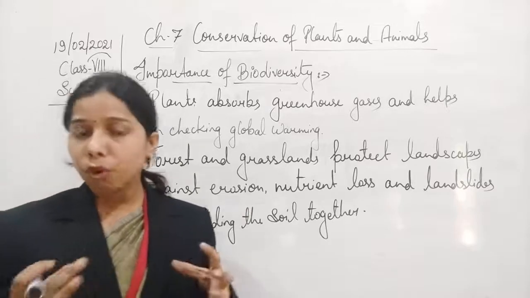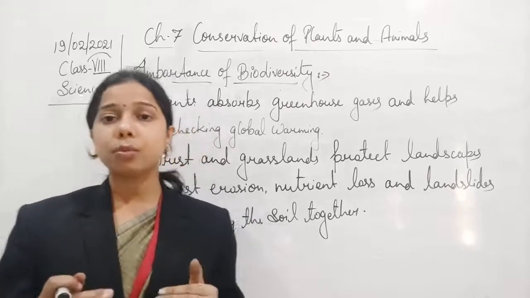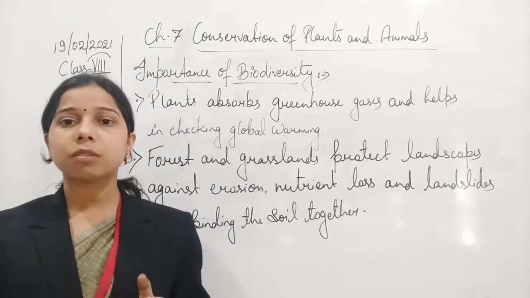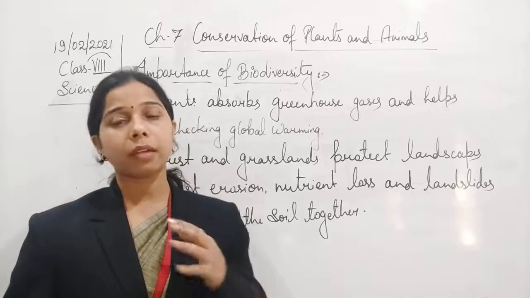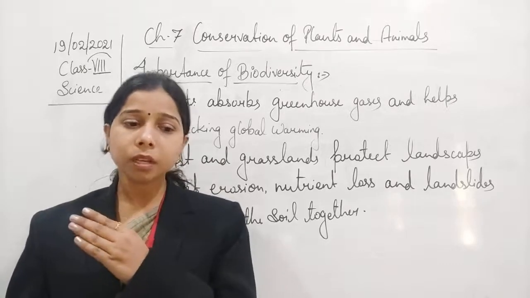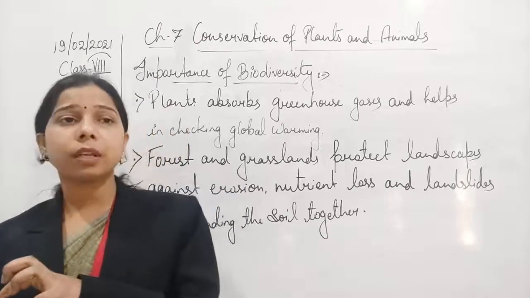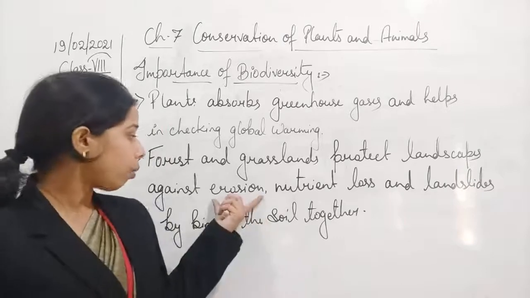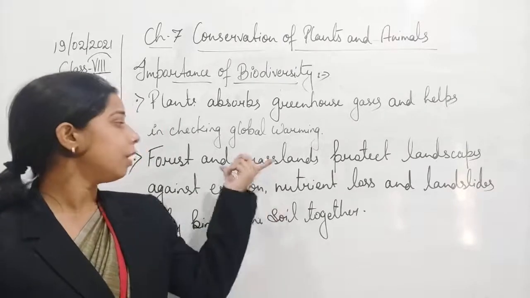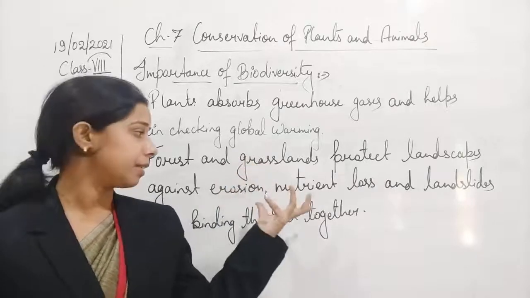If more plants are there, all the roots will bind the soil together, and this reduces the chances of the fertile soil getting swept away or replaced. It means it is not going to be removed. So soil erosion will be prevented due to the presence of more plants and trees.